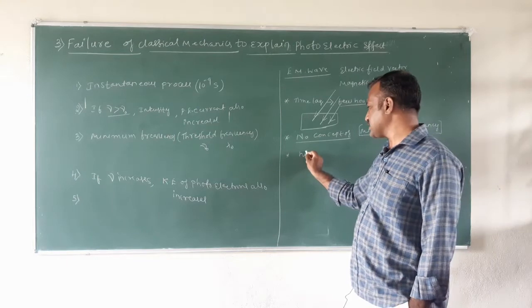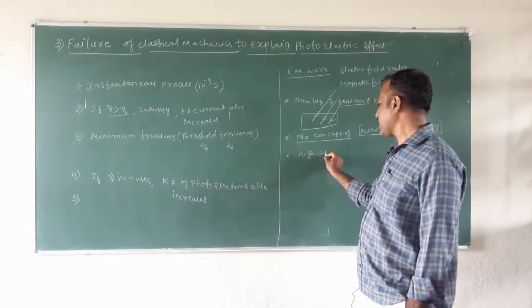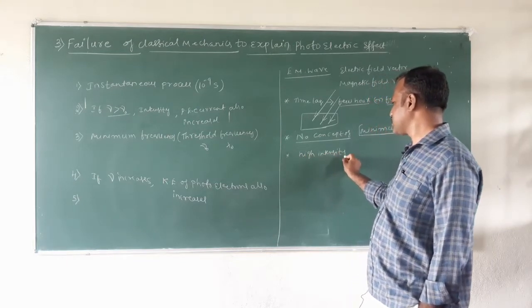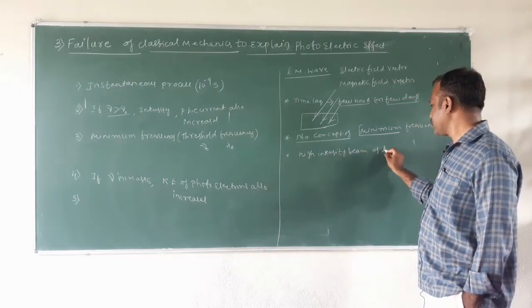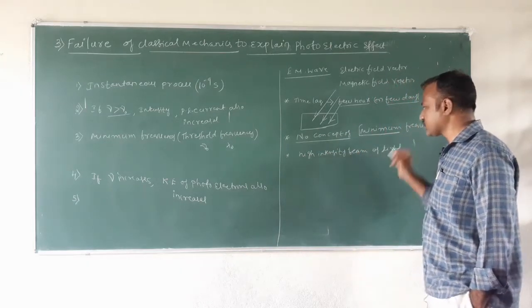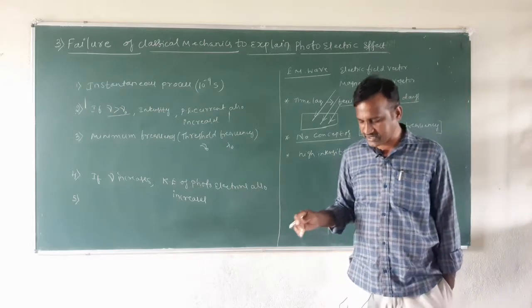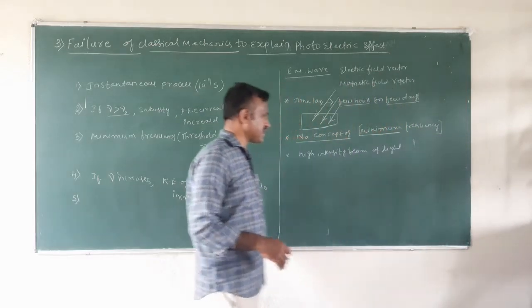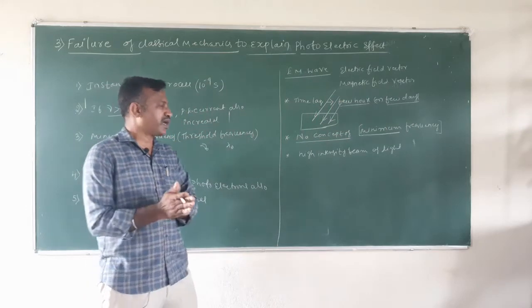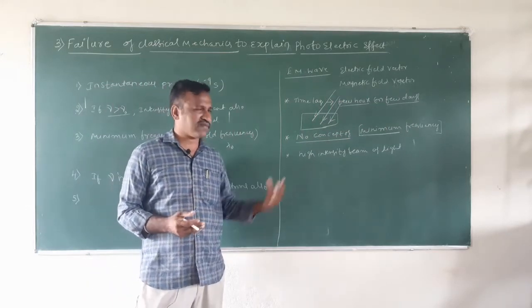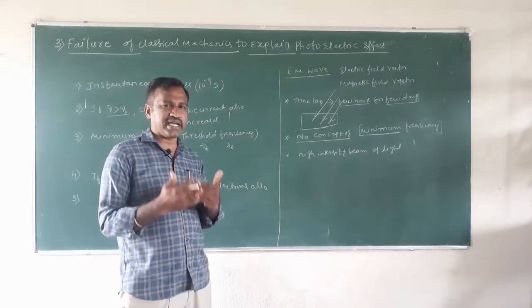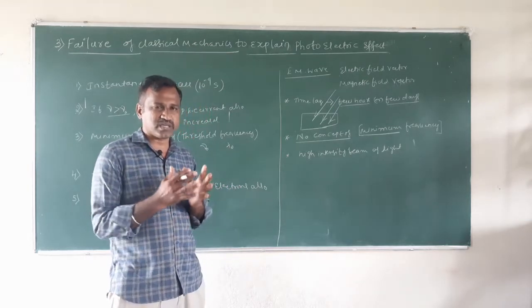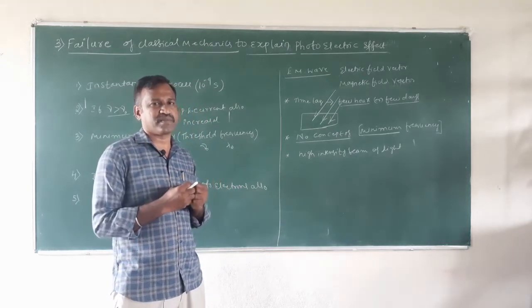A highly intense beam of light is enough to take out the electron from the metal surface, that is, a sufficiently intense beam is more than enough.